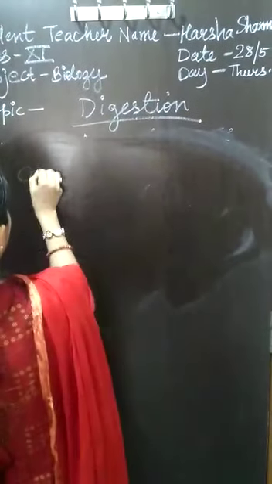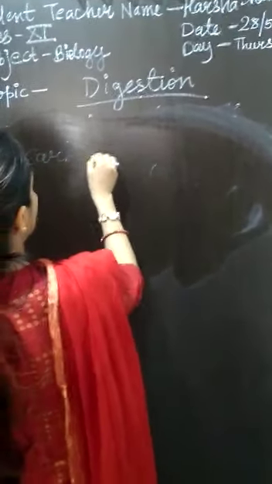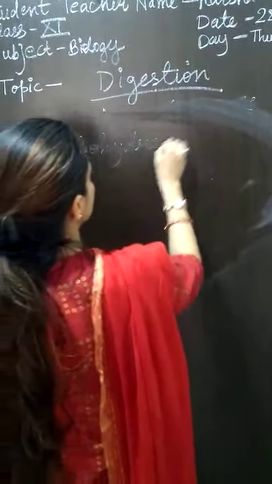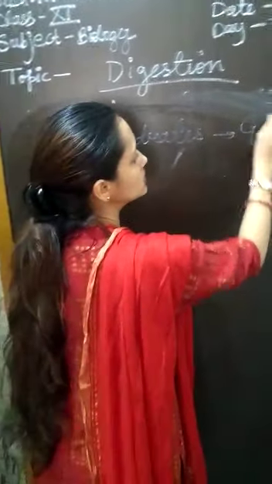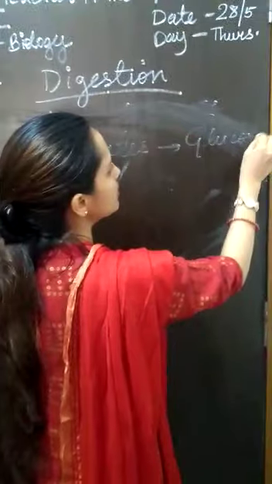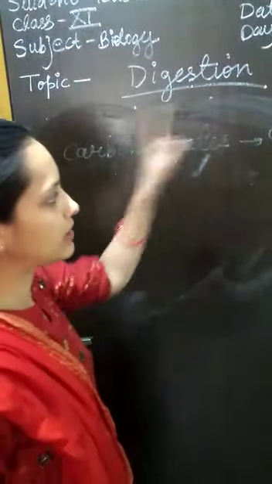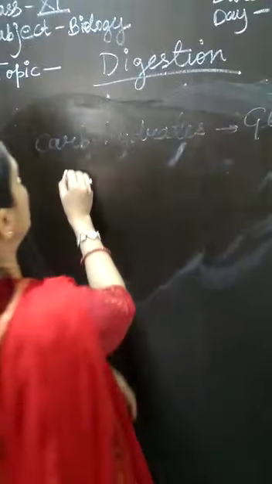So in short, if I talk about the process of digestion, carbohydrates break down into glucose. Children, remember what breaks into what? Carbohydrates break down into glucose.